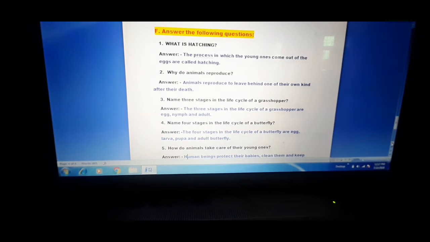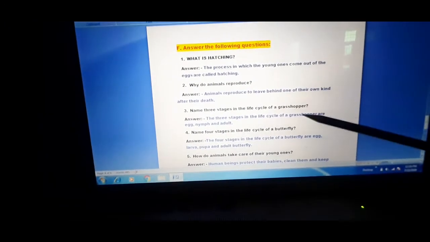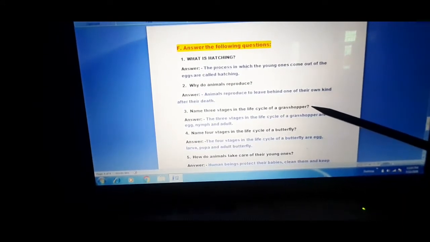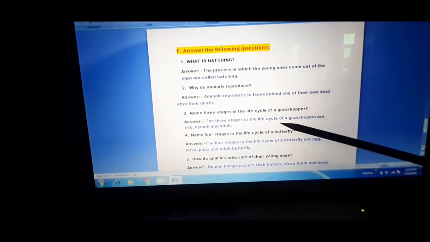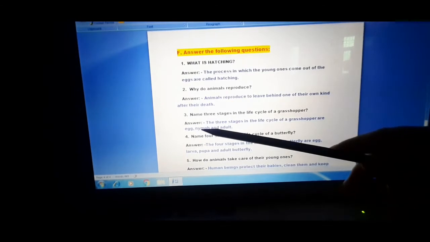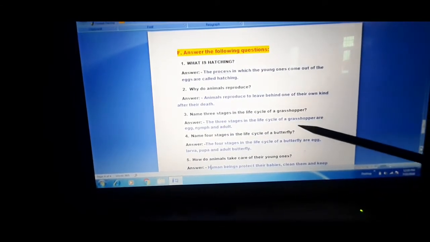So, shall we come to the next? Now the next question is, name 3 stages in the life cycle of grasshopper. And what is the answer? The 3 stages in the life cycle of grasshopper are egg, nymph and adult. Okay, now the next.